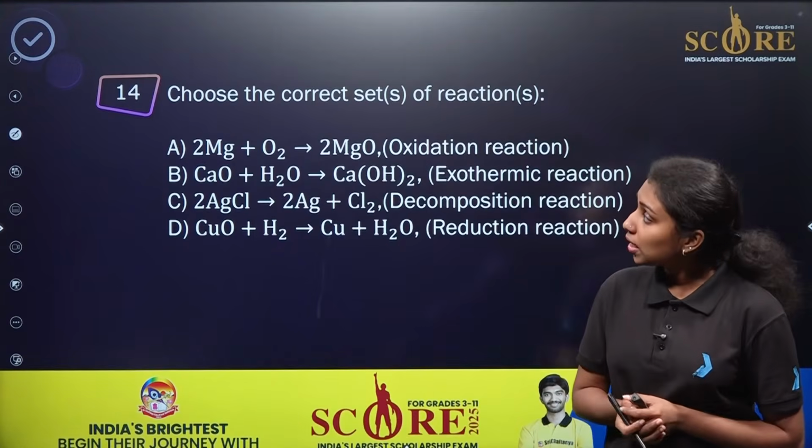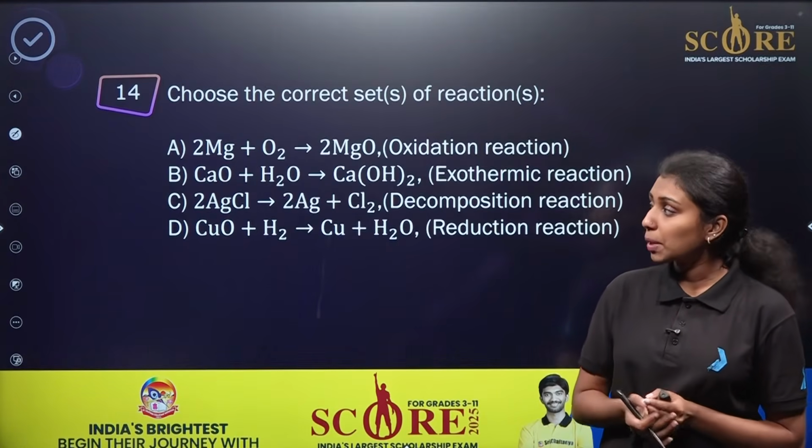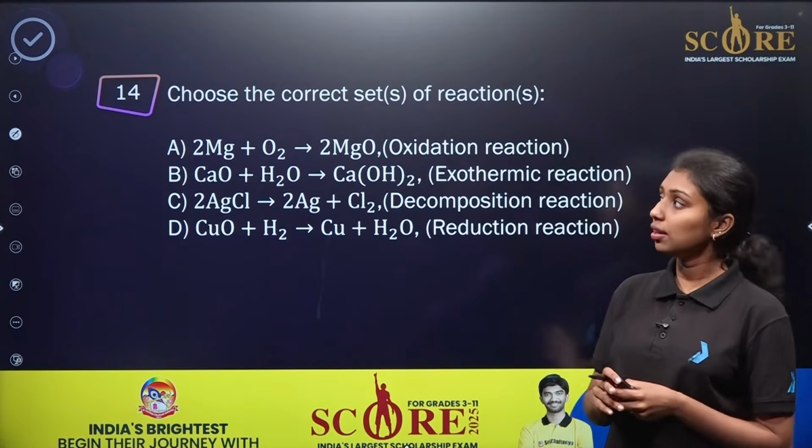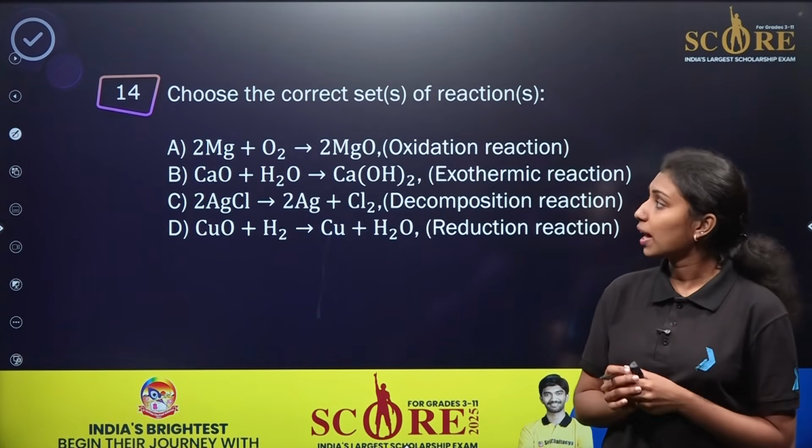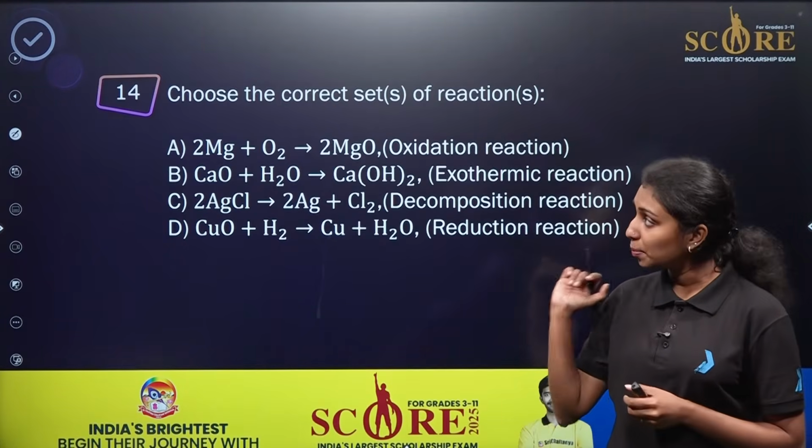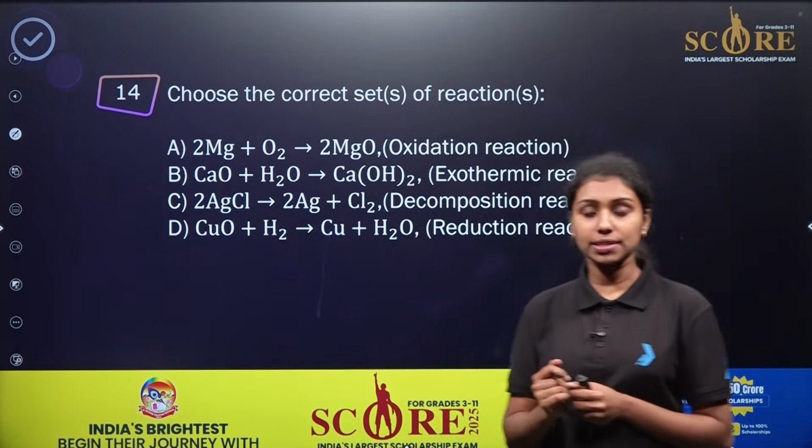Here is the next question. Choose the correct sets of reactions. Maybe you can get more than one answer here. Choose the correct set of reactions. This question is completely based on the types of chemical reactions.